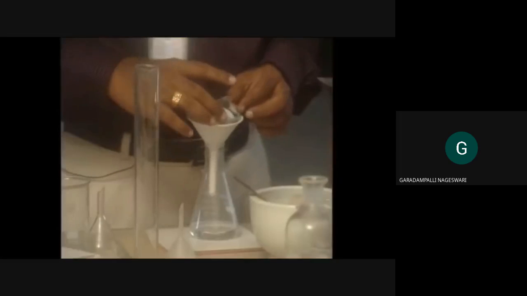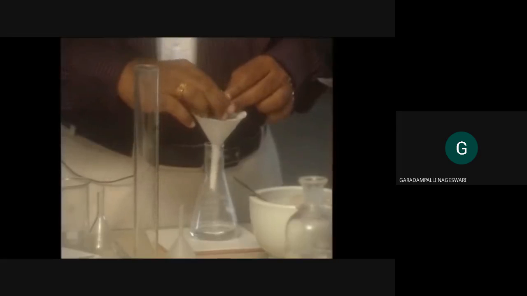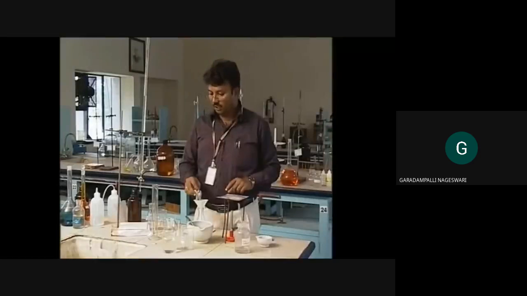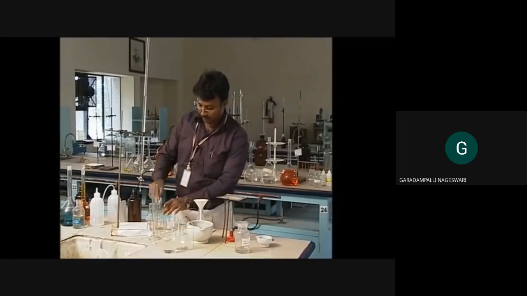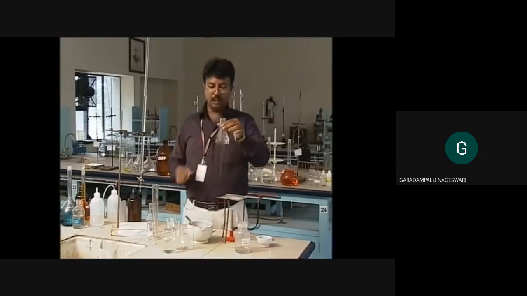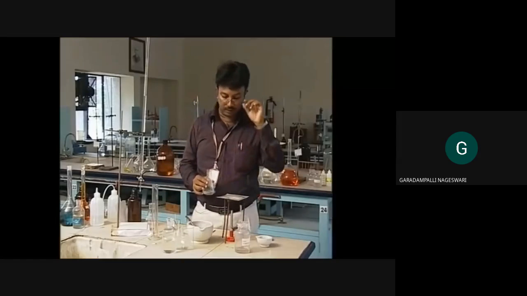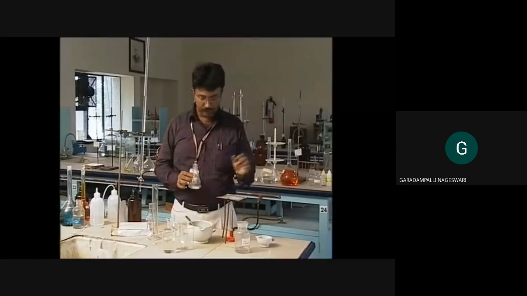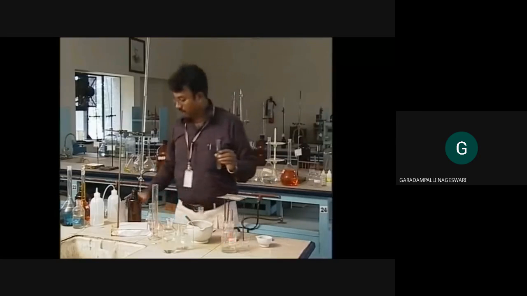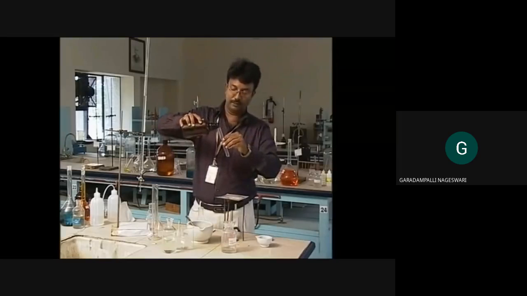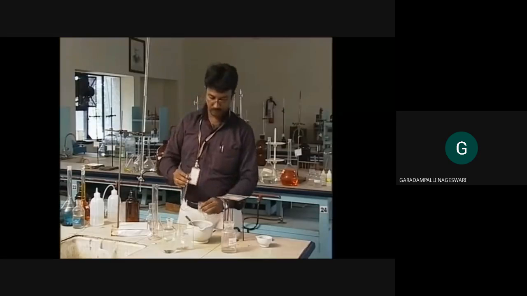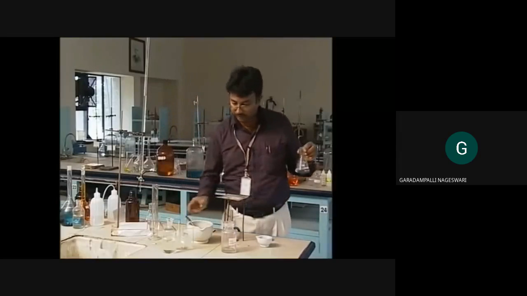You have to throw the filter paper into the dustbin, not into the sink or wash basin, right? Keep this in your mind. Now to this boiled water sample, you are going to add the same reagents. What are the reagents you are going to add? Ammoniacal buffer and the Eriochrome Black T indicator. 1 full test tube of ammoniacal buffer. I am adding 1 test tube of ammoniacal buffer, and I am going to add a pinch of indicator.